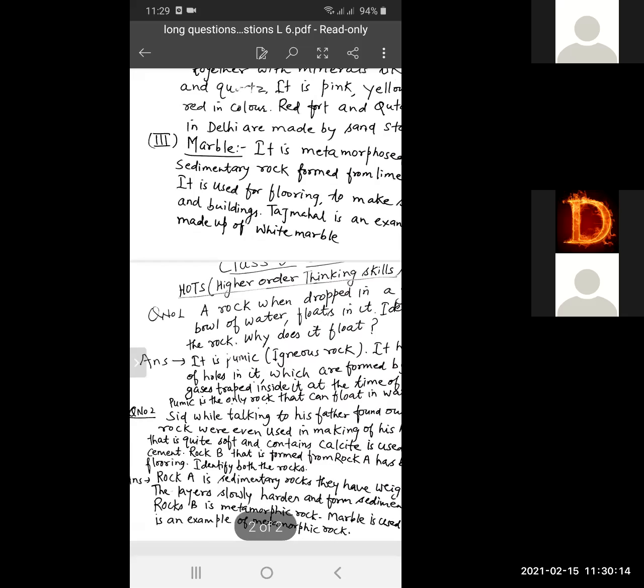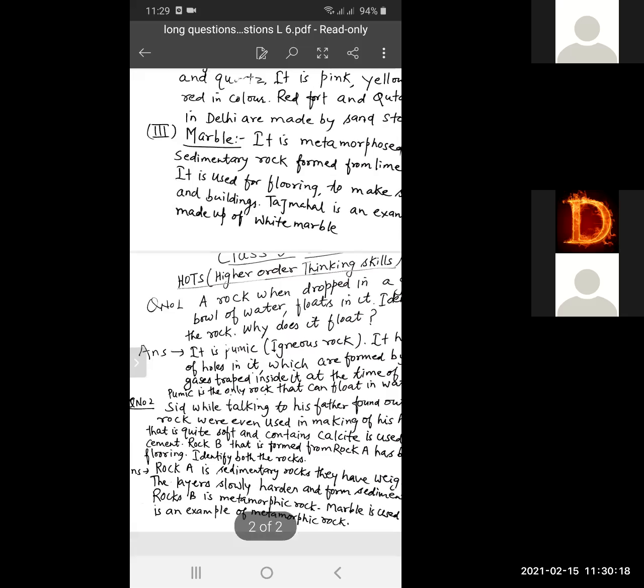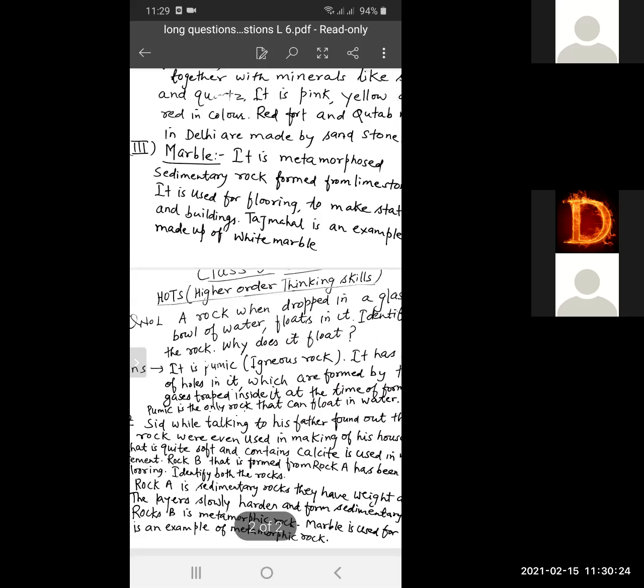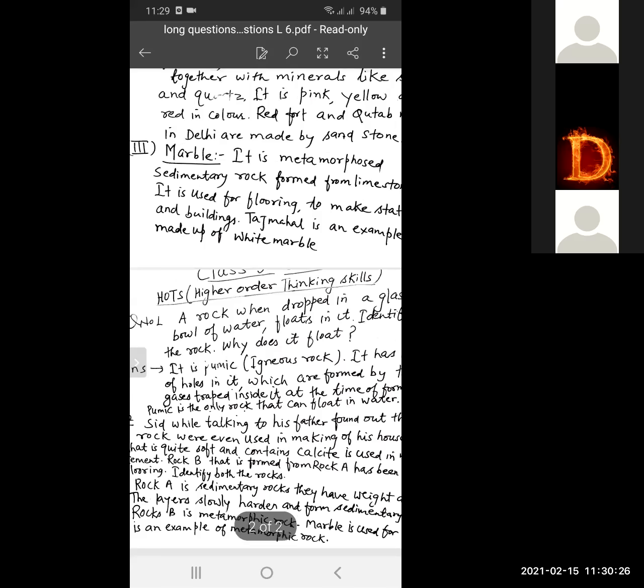Rock B is a metamorphic rock. Now the screen is clear.